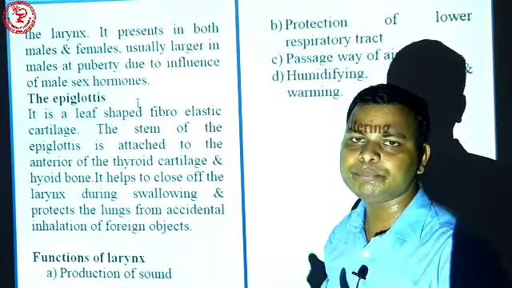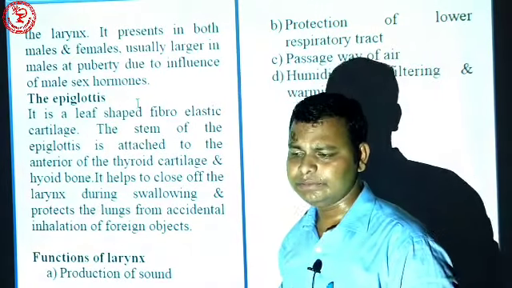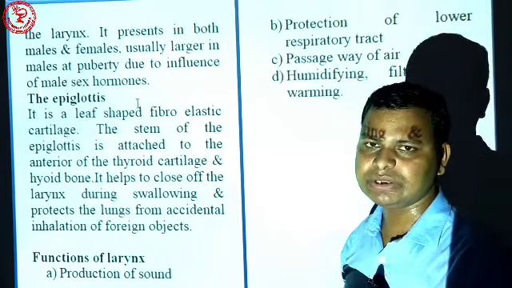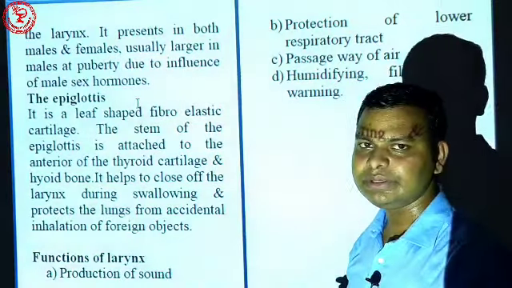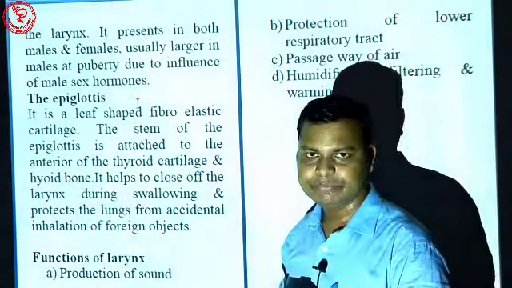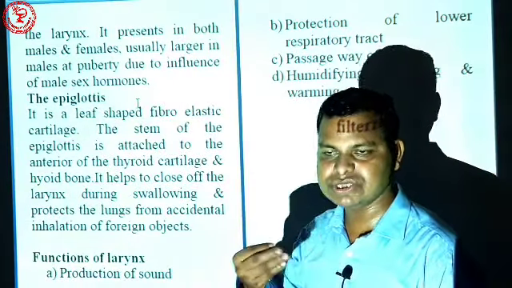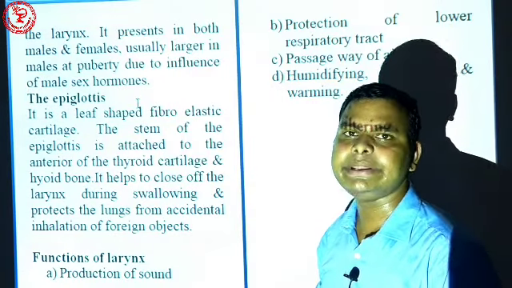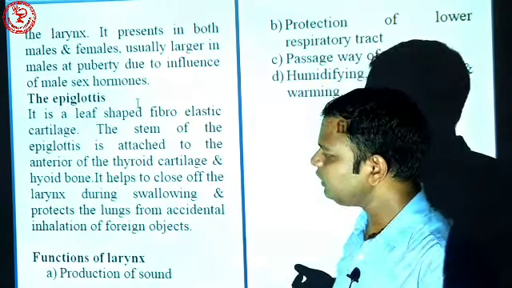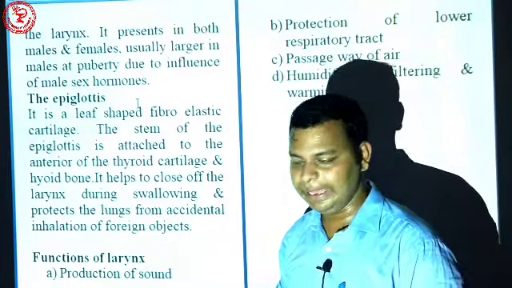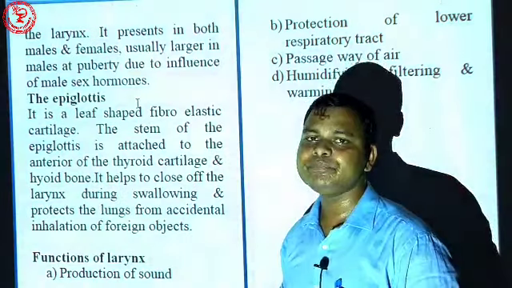So how is sound produced in the larynx? When air at optimum pressure comes out from the lungs and passes through the larynx, which is fusiform in shape, the sound is created. With the help of other organs like the lips, tongue and cheeks, which are accessory organs, the larynx produces the sound.